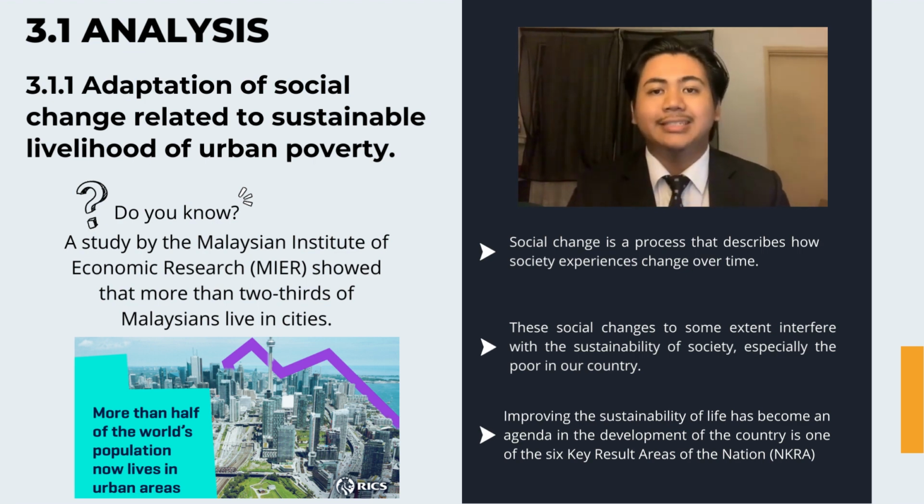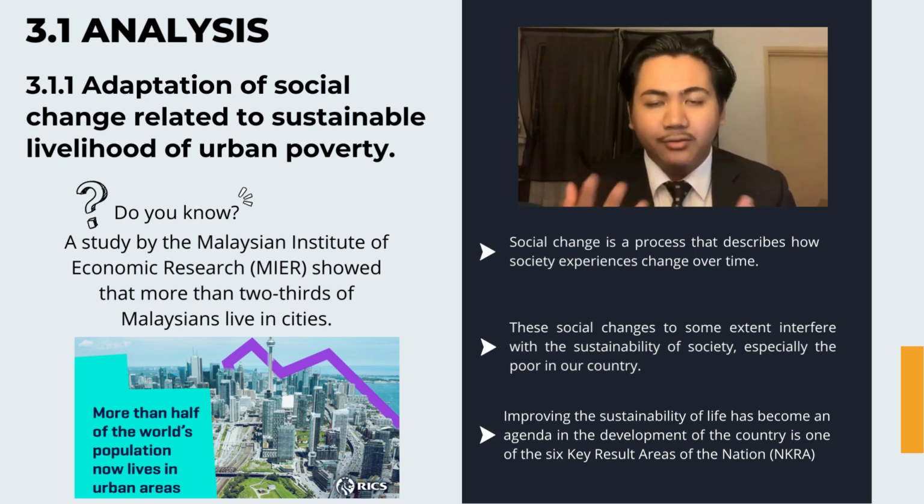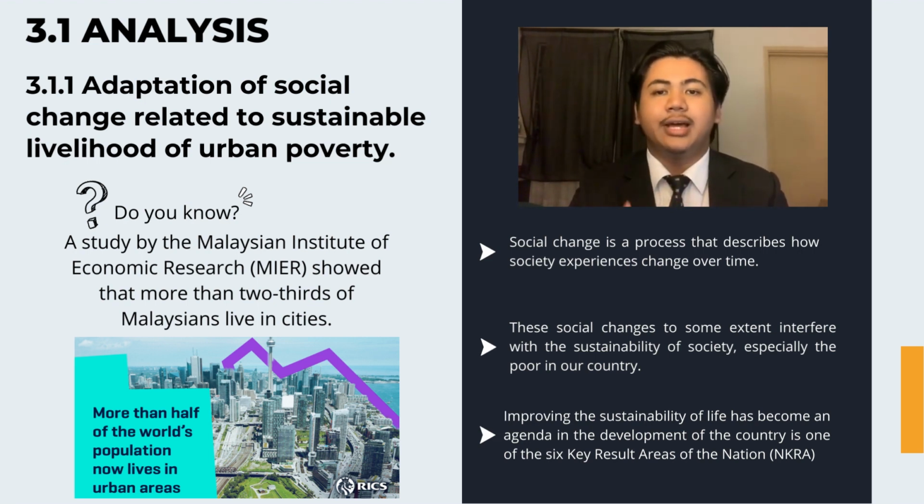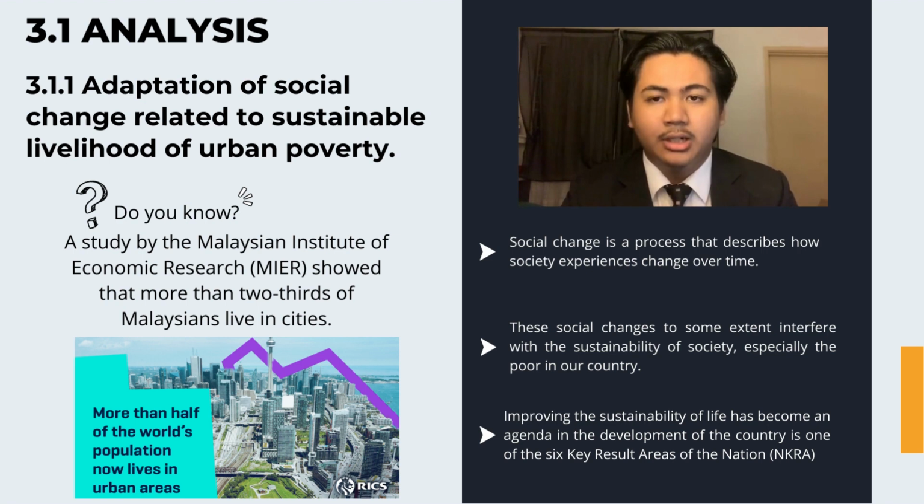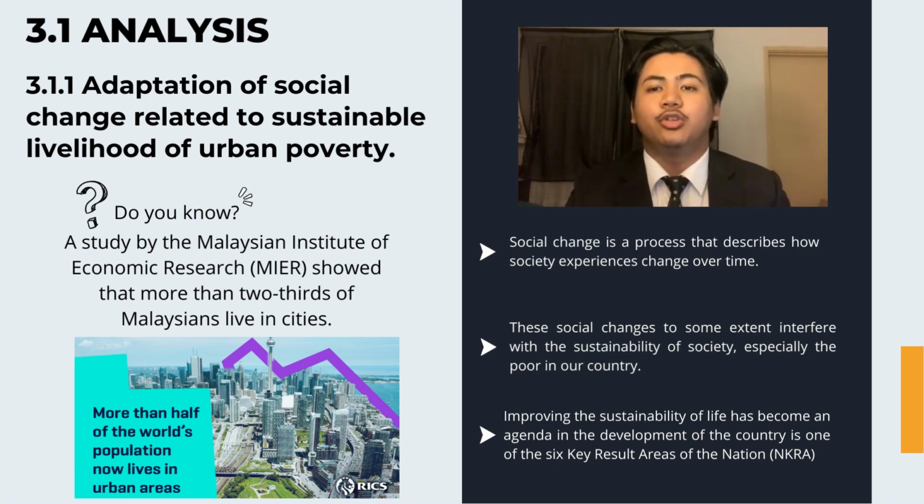It is one of the six National Key Result Areas, or NKRA. In achieving sustainability of life, we must address the issue of urban poverty. This shows that the quality of life of rural communities is different from urban communities. The poor community struggles to fulfil their needs to achieve sustainability and survival.